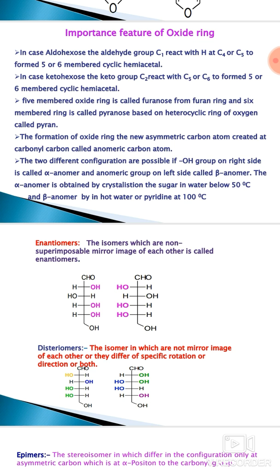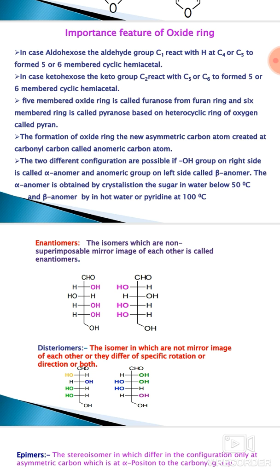In the case of ketohexose, the keto group at C2 reacts with C5 or C6 to form the 5- or 6-membered cyclic hemiketals. The 5-membered oxide ring is called furanose, from the furan ring, and the 6-membered ring is called pyranose, which is based on the heterocyclic ring of oxygen called pyran.